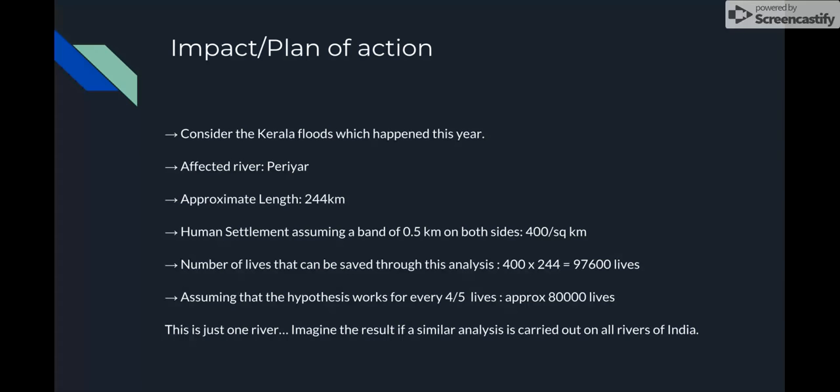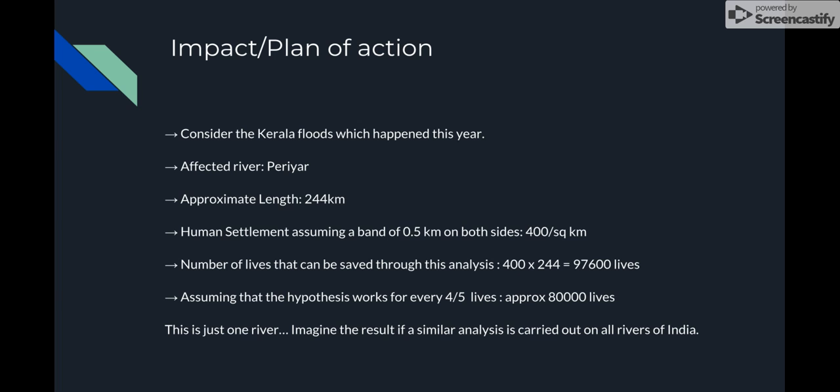Now, let us discuss the impact that a potential solution can bring about. According to NCERT, the density of human settlements around the rivers on an average is about 400 people per square kilometer. Considering the Kerala flooding that happened this past year, if proper mitigation measures are taken, as highlighted in our application, and we save lives in a 500-meter radius on both sides of the river, the number of lives that can be saved shoots to about 97,000.